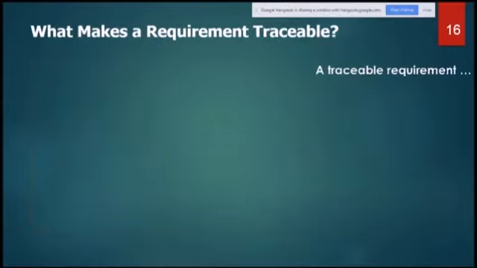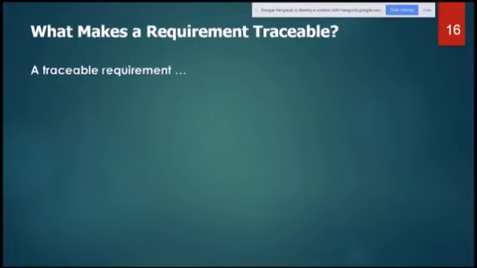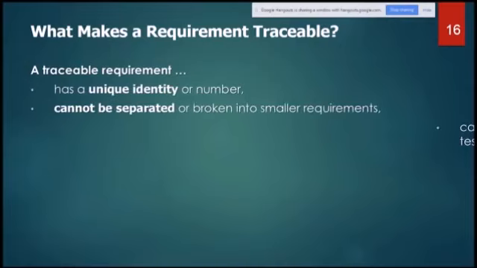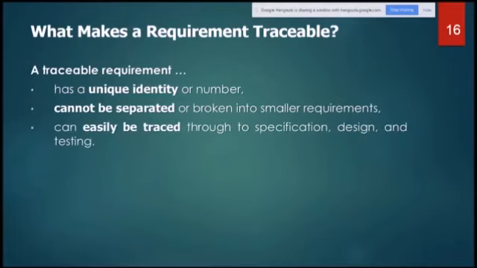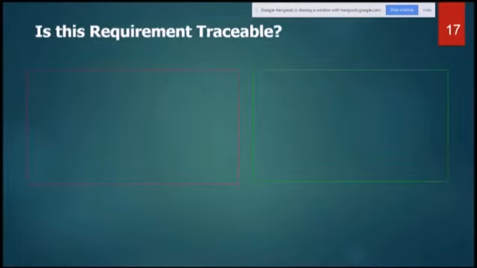Now traceable. What makes a requirement traceable? A traceable requirement has a unique identity number, cannot be separated or broken into smaller requirements, can easily be traced through specification, design and testing, and change control on requirement level.